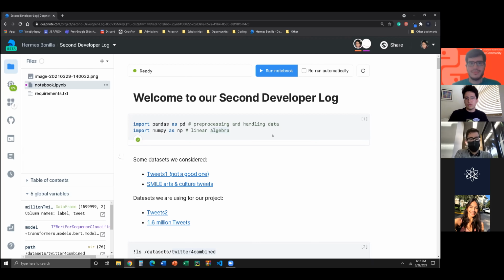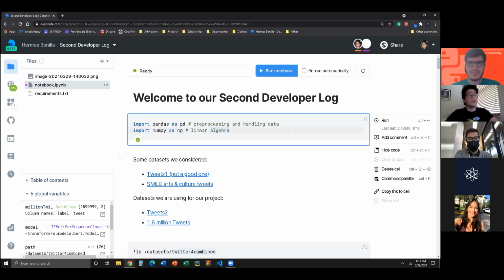For those who are new to our meetings, thank you for joining us. What we normally do is we use this notebook called Deepnote. It's wonderful, and we normally work in here because then we can show you the actual outputs, and it's very interactive, and we can always send it later. David, if you could put that in the chat, please, just in case you want to follow along on the screen. We'll be sharing it and doing it here, but if you'd like to see for yourself, that's also awesome.